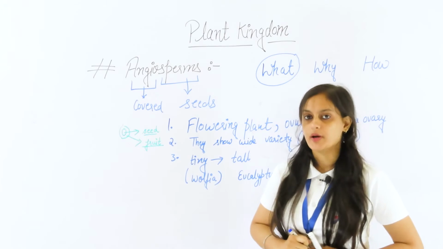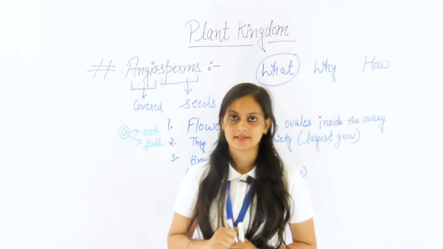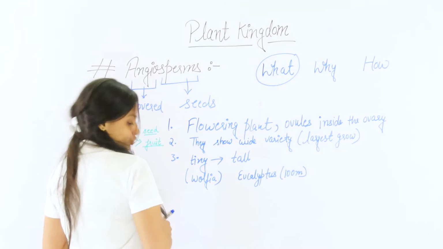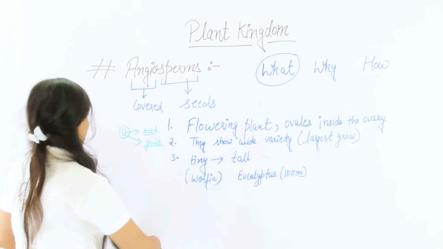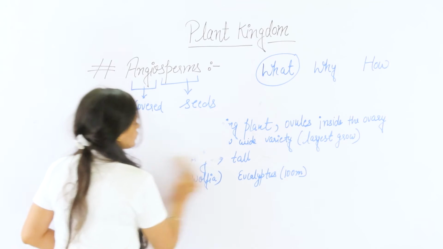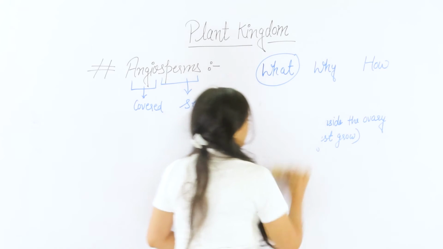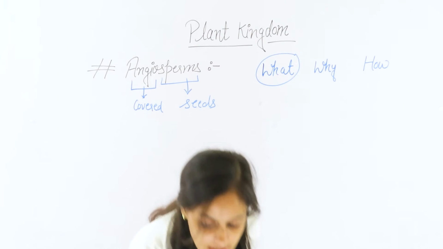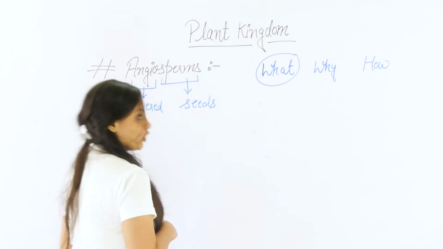And these angiosperms are divided into two classes according to the presence of cotyledons. If two cotyledons are present in the seed, they are called dicotyledons.